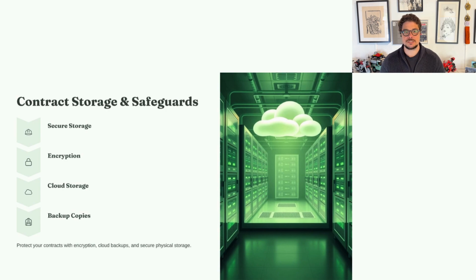Once a contract is executed, it's crucial to store and safeguard contracts properly. For digital contracts, use secure cloud platforms with encryption. Ensure regular backups to prevent data loss. For physical contracts, store them in locked, fireproof cabinets. This protects them from unauthorized access or damage. Safeguarding tips: restrict access to authorized personnel only. For digital contracts, use electronic signatures with authentication to verify their validity.